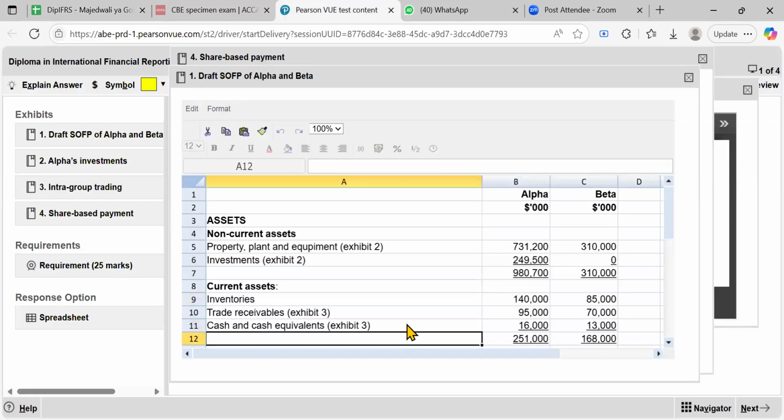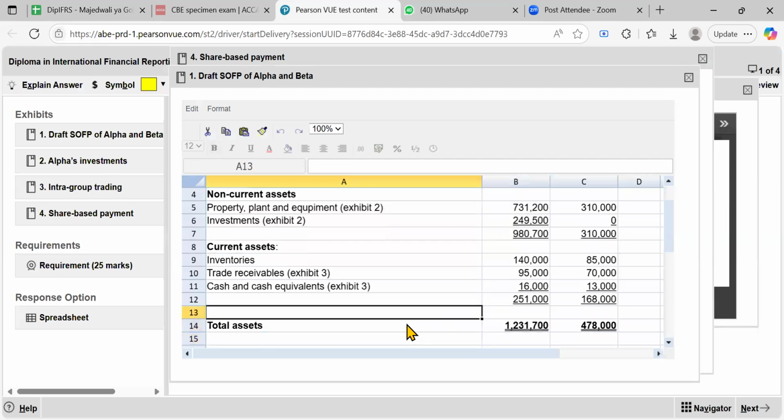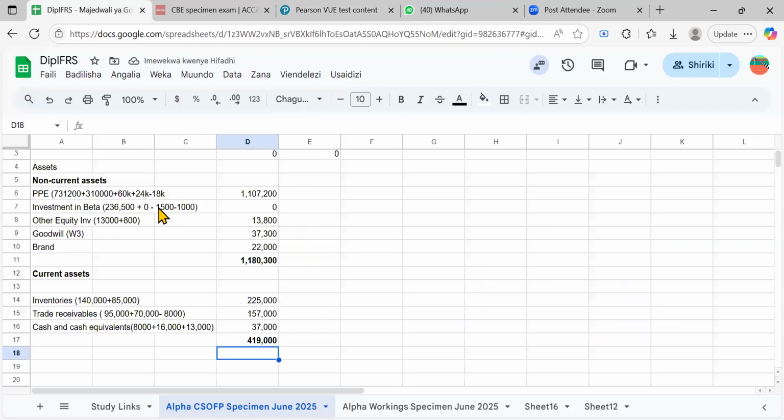Yes. After that, you can have the total assets now. They left one space, one row, and then total assets, right? Yes, sir. You leave one row, and then you write here total assets.